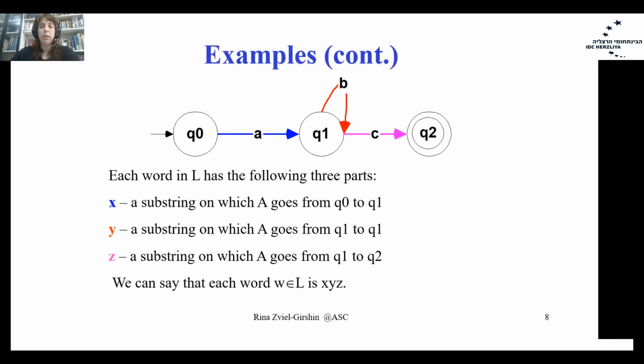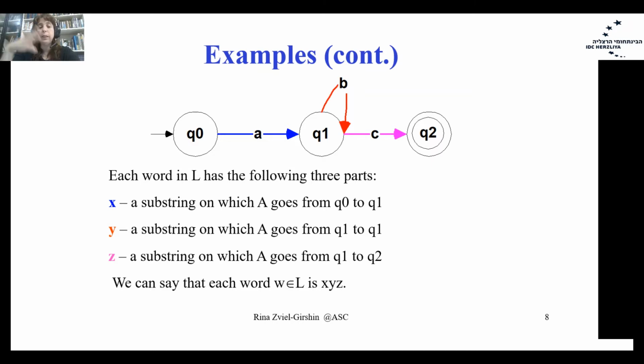So basically, when we are talking about an infinite language, we are talking about each word that can be separated for this language into three parts. X, the part that goes from the initial state to some state where we have a loop. The loop from Q1 to Q1, we call it the Y substring, that is actually a loop.